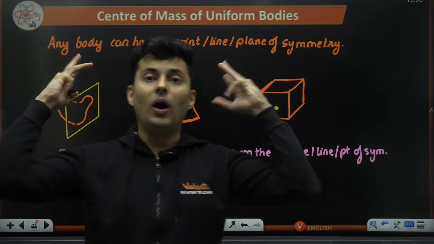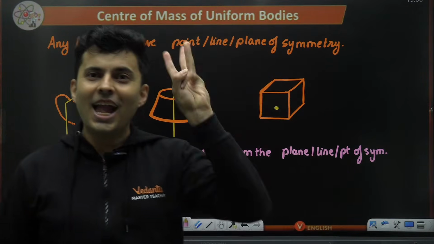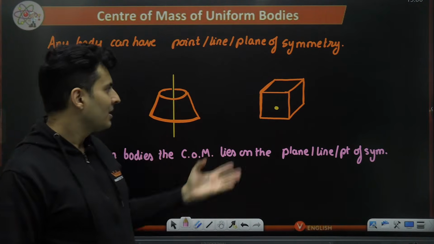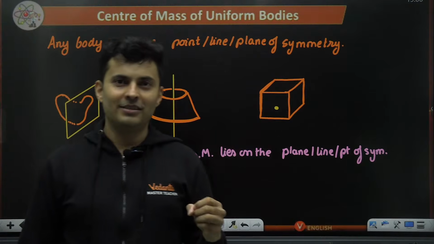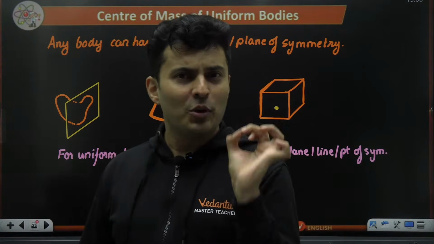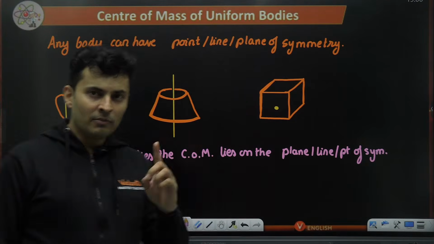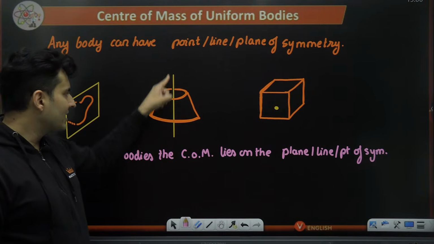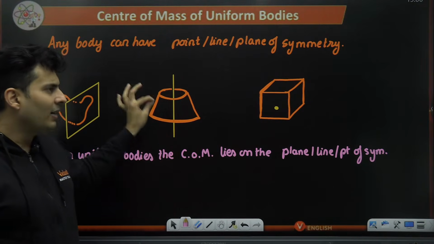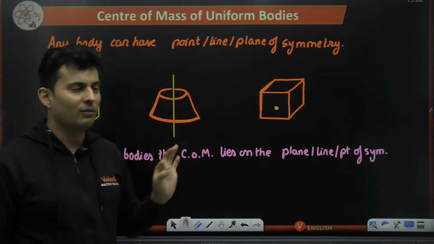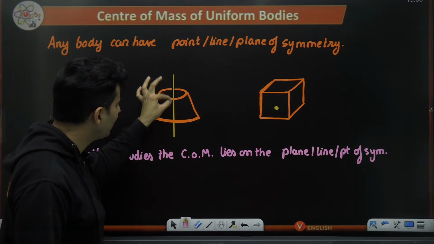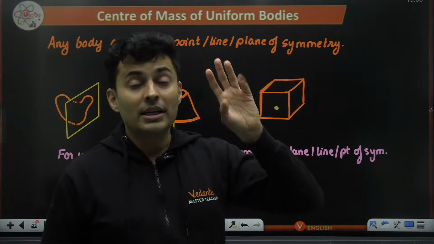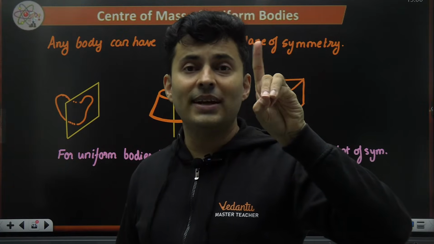Very, very important. So imagine I find a point of symmetry. I have located all three coordinates, x, y, and z. I know exactly where the center of mass is. I don't have to break my head. Like sphere, cuboid, all these things, I know exactly where the center of mass will be. But if I have a line symmetry, then I will just know it is somewhere on this line. So I might have to locate only one more coordinate of the center of mass. Whether it is here or here or here, I don't know right now, but I know it is somewhere on this line. So instead of finding three coordinates, I'll be just finding one coordinate.